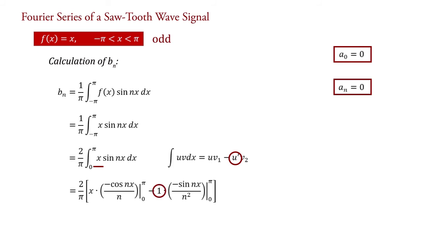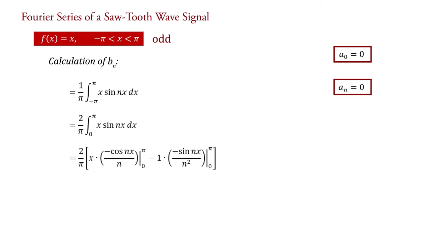So here we put 1 into the bracket v2, that is the integration of v1, that is the integration of -cos nx/n. It is -sin nx/n². Now, putting the value of limits, bn = (2/π)[-π cos nπ/n + 0/n + (sin nπ - sin 0)/n²].